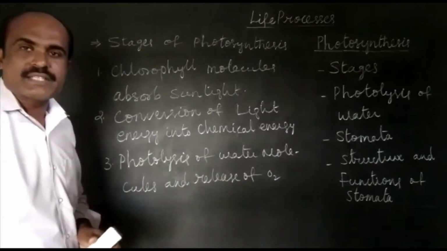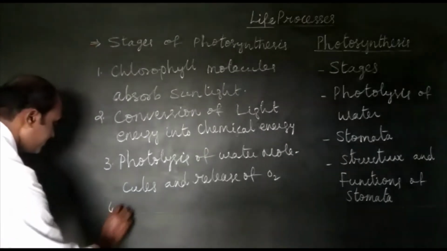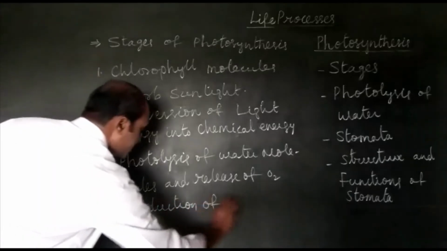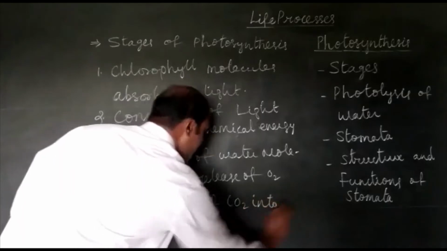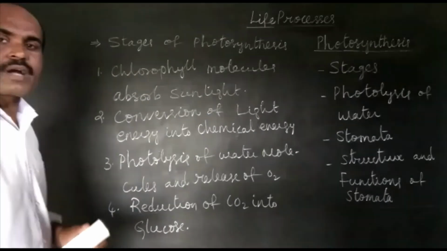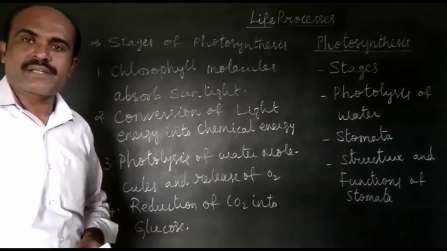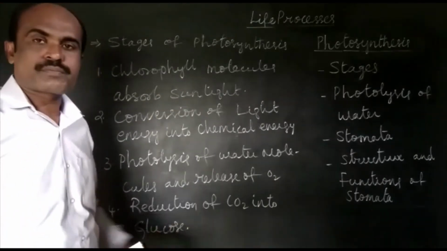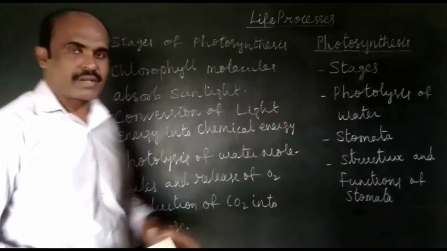The last stage is reduction of carbon dioxide into glucose. These are the 4 stages which happen one by one in the preparation of glucose. Now, let us talk about photolysis of water.